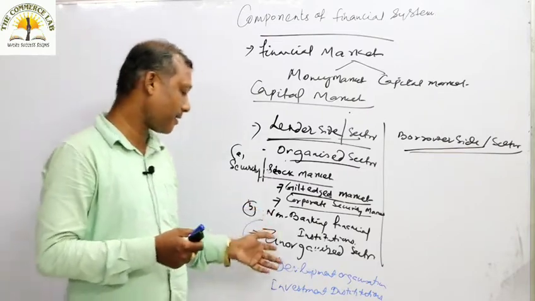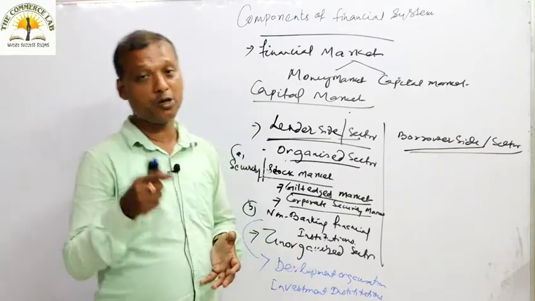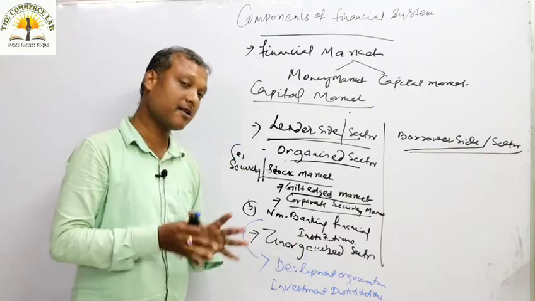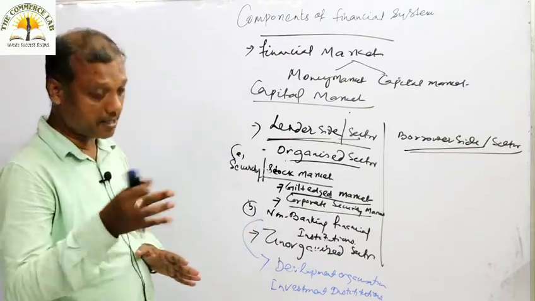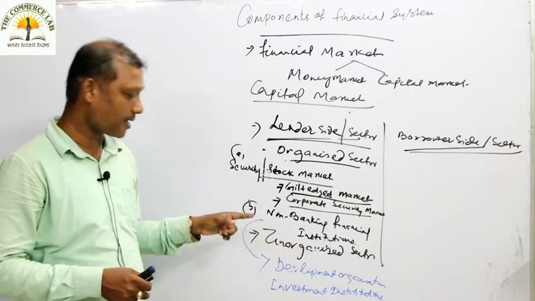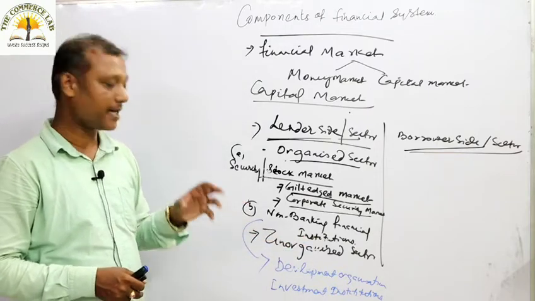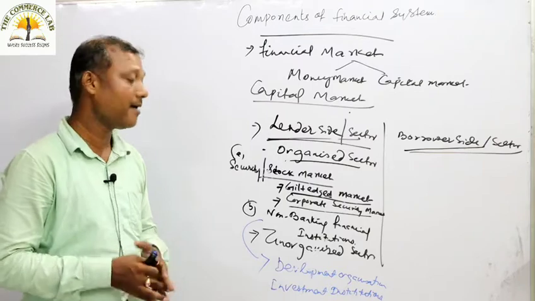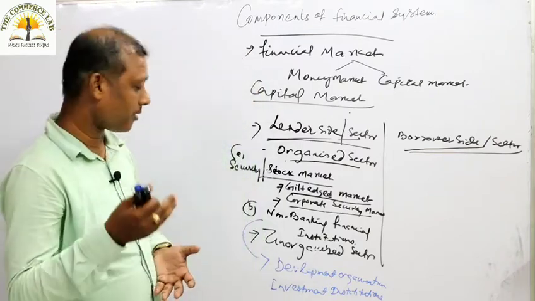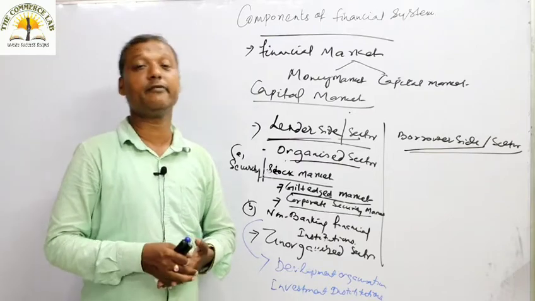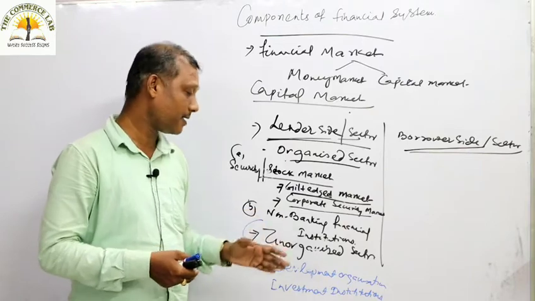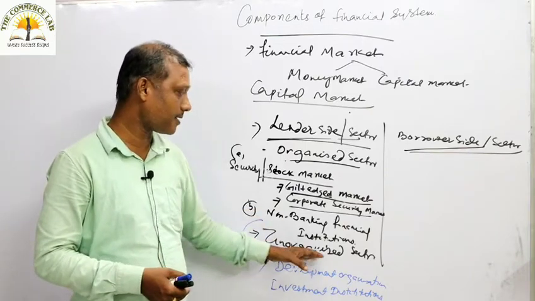The unorganized sector may include indigenous banks, money lenders, chit funds, same thing. We have discussed the unorganized sector in the money market, and the same discussion continues over here: the unorganized sector is that sector whose activities are not under the control of RBI, and it includes what? Indigenous banks, chit funds, money taken from relatives and friends, and money from your money lenders. This is the point on your unorganized sector.